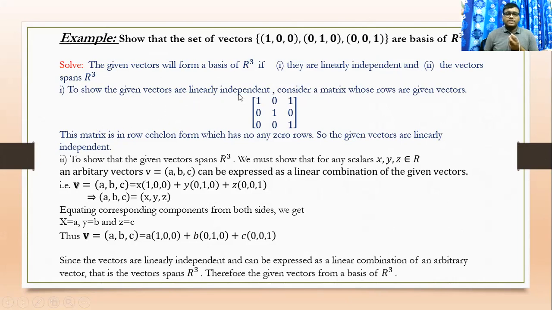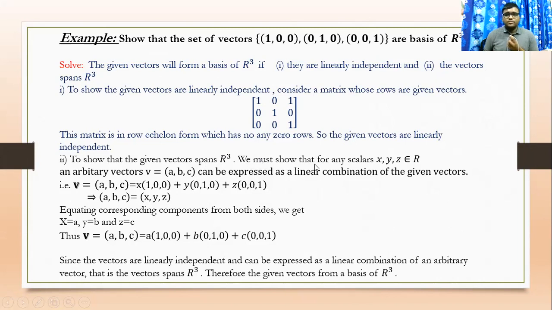To show the given vectors are linearly independent, we must show that the matrix whose rows are the given vectors has no zero rows in row echelon form. We write the vectors in matrix form, and the matrix is already in row echelon form, which has no zero rows, so the given vectors are linearly independent. So our first condition is satisfied, and the second condition is that the vectors span R cube. In the previous slide I showed how we span R cube.